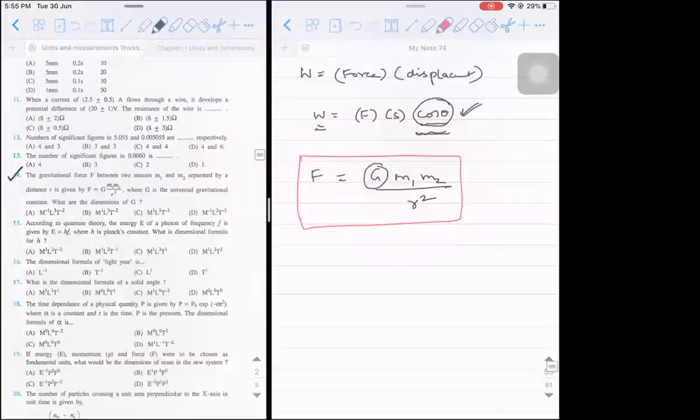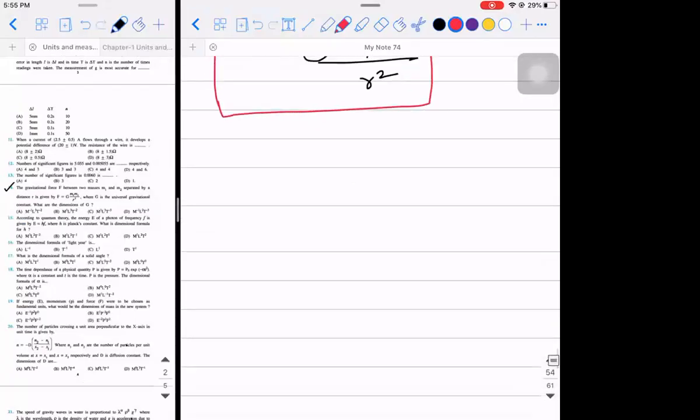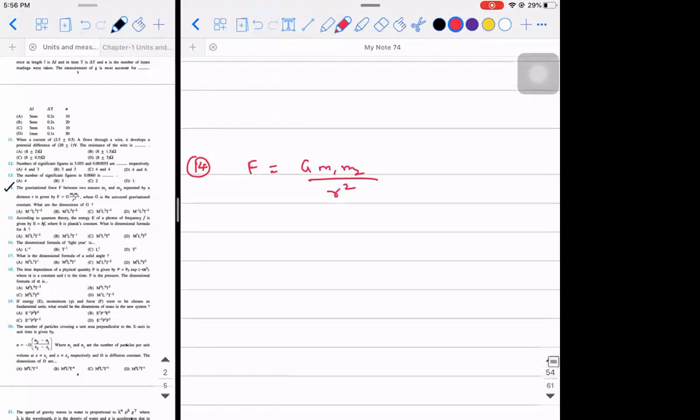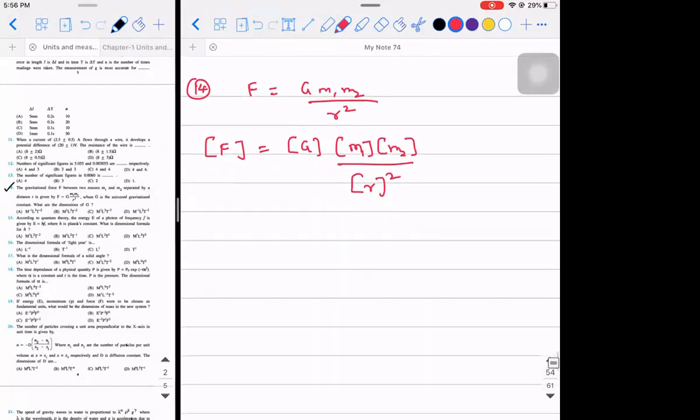Okay. So how to do this? F is given as G m1 m2 divided by R square. So this expression is fixed. They are not asking us to verify the dimensional consistency. It is dimensionally consistent. So the dimensional formula of F should be equal to the dimensional formula of G, the dimensional formula of m1, the dimensional formula of m2 divided by the dimensional formula of R square. I hope there is no doubt in this, right? So what is the dimensional formula of F? It is MLT minus 2, equal to the dimensional formula of G. That is what we need to find, so don't disturb it.